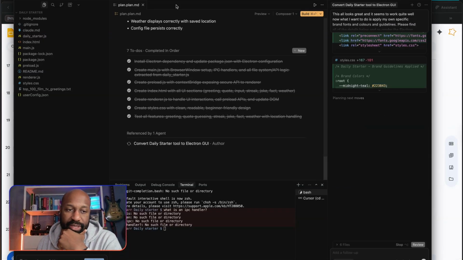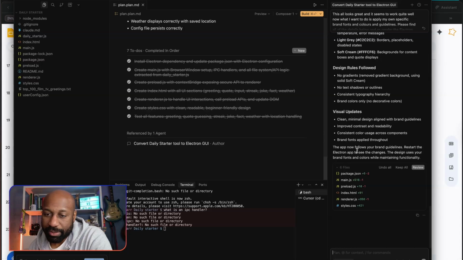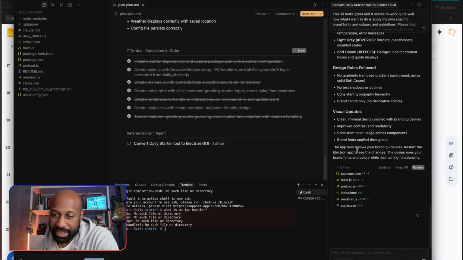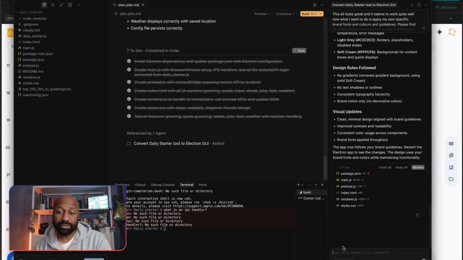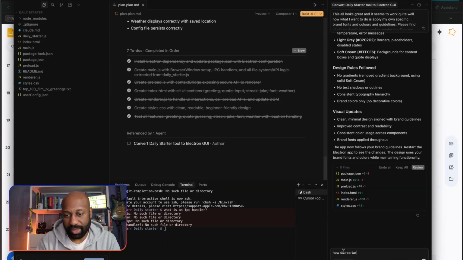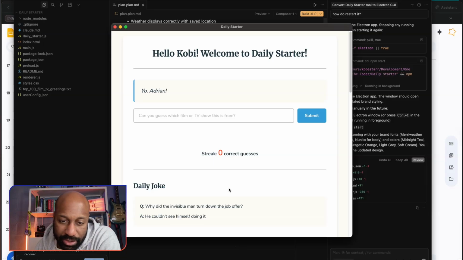Okay, so it's going ahead and thinking. The app now follows my brand guidelines. Restart the Electron app to see the changes. The design uses your brand fonts and colors whilst maintaining functionality. Big question, how do I restart it? Because if you remember, it just came up poof by itself last time. Restart. Okay, these are my brand colors.